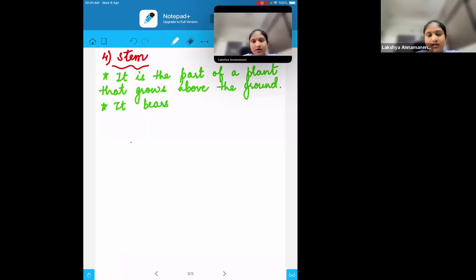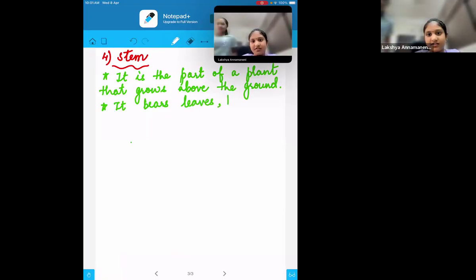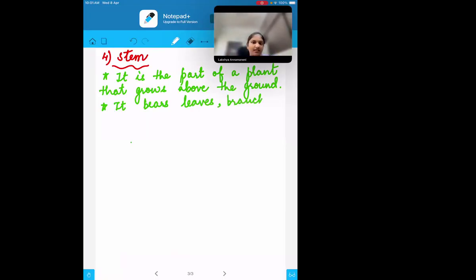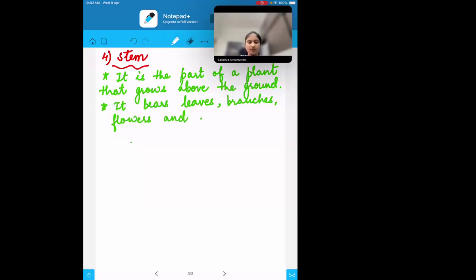Ma'am, the leaves. Okay, correct, leaves will be there. Then flowers, very good. Branches will also be connected to it. The flowers also. Okay, then fruits, very good. So it will have the leaves, the branches, the flowers and the fruits as well. Now, it also helps to carry water.